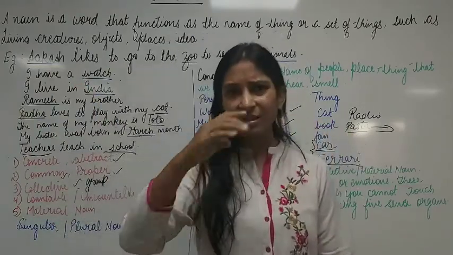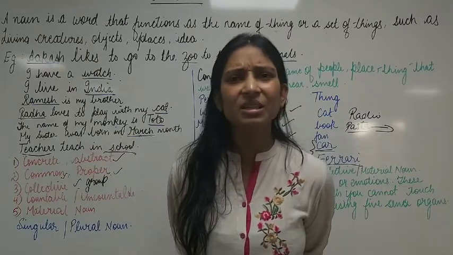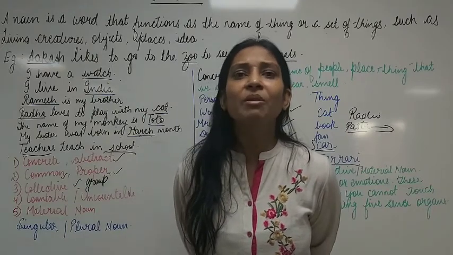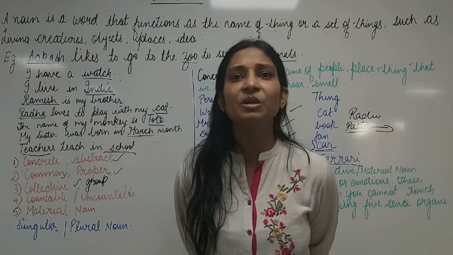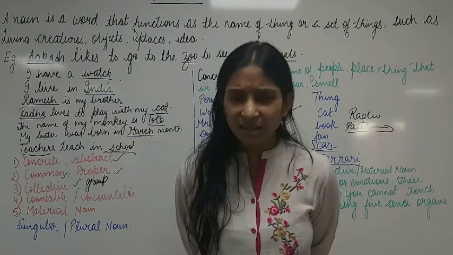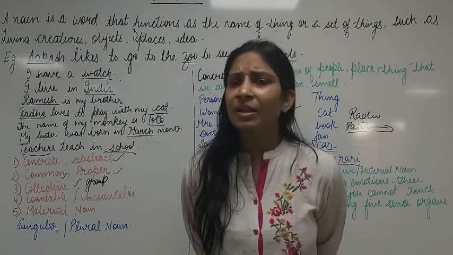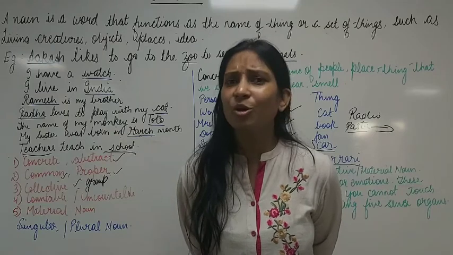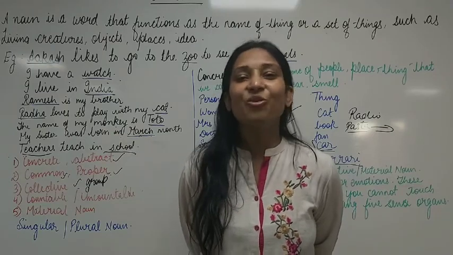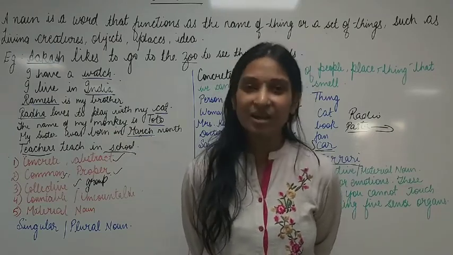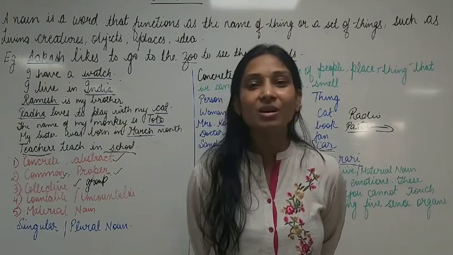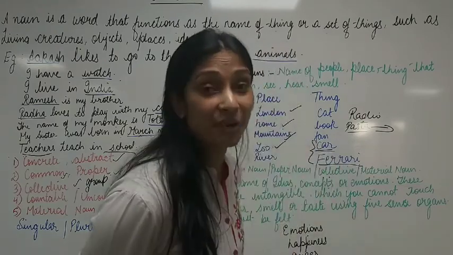Then we have justice. Can the justice be seen? No, it can only be felt that yes, the justice has been done in a particular case. Clear? So we cannot see it, we cannot smell it, we cannot hear it, we cannot taste it, but we can just feel justice. Okay, so justice is also an abstract noun.